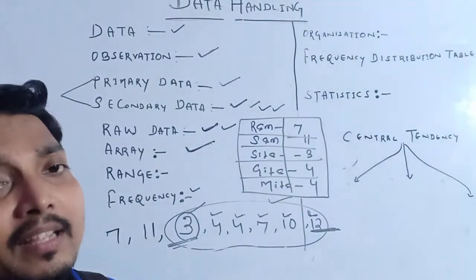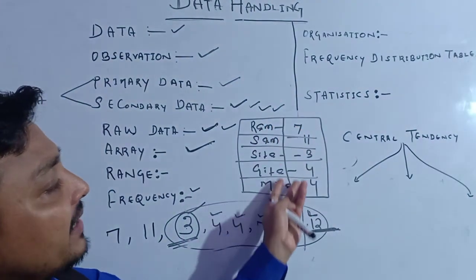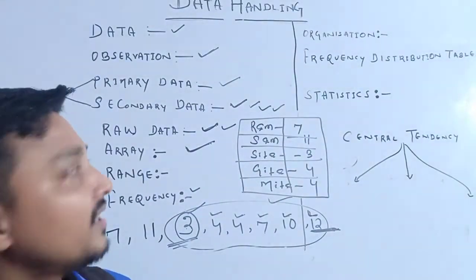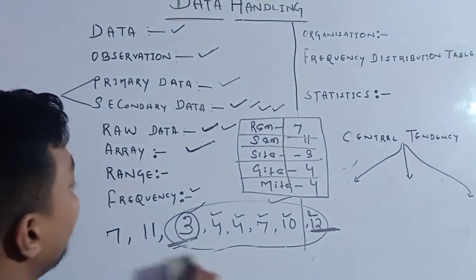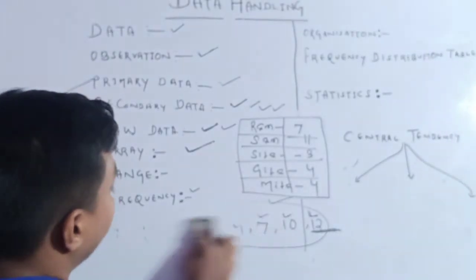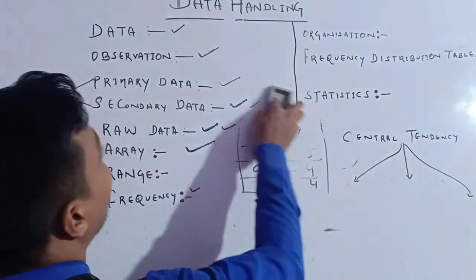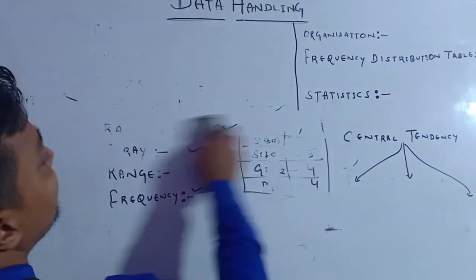Why are we keeping it in the table? Because when I keep it within the table, it is easy to understand. Understood or not understood? Then after that, the frequency distribution table. See, what does frequency distribution table mean? It was also taught to you.